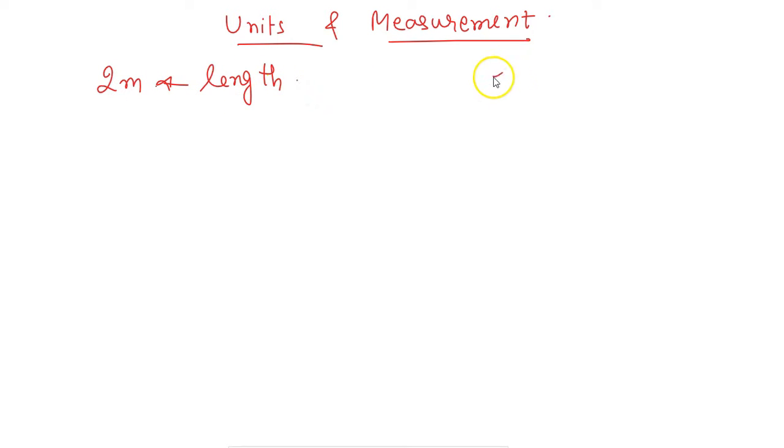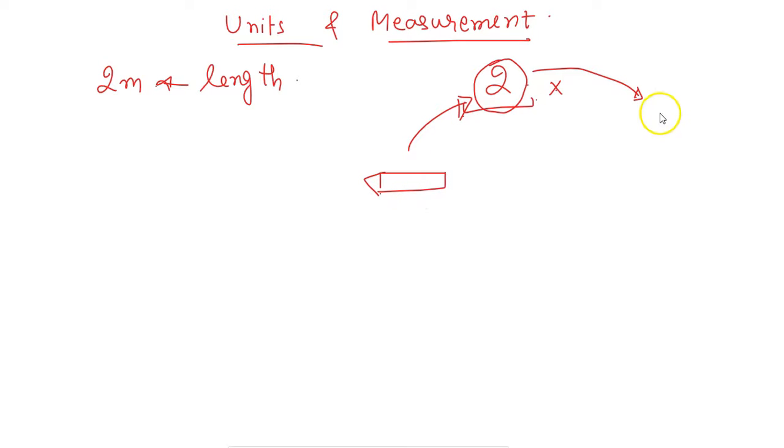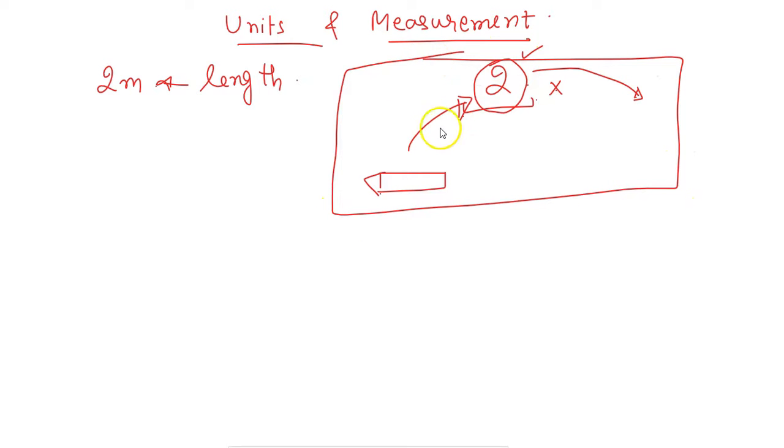If I just say 2, let us say I have measured something and I have reported you the value 2. Now it does not make any sense because I am not sure what quantity this is. If I have measured this, I would be knowing that this is the length or temperature. But if I say that I have measured the pen and this is my value, this complete scenario does not have any sense because one, I am not mentioning the unit, nor am I telling what quantity I am measuring.